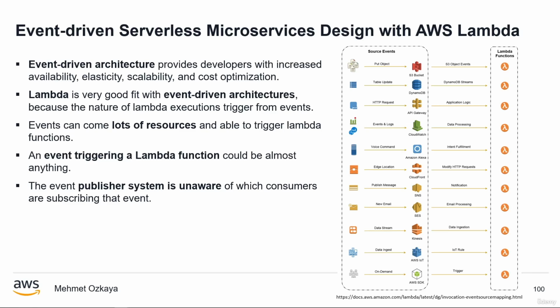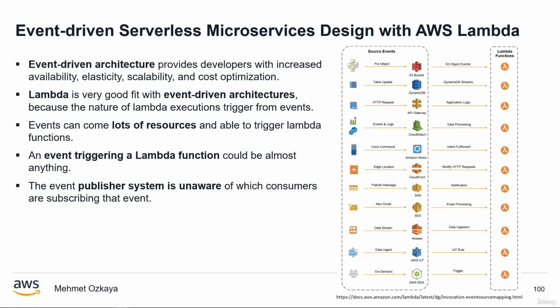An event triggering a Lambda function could be almost anything. You can see in the picture on the slide, from a REST API HTTP request with Amazon API Gateway, a scheduled task managed by an Amazon EventBridge rule, or an Amazon S3 notification like an object uploaded into a bucket. These are the main example use cases, but there are lots of possibilities to invoke a Lambda function with events. You can see in the picture there are lots of events coming from AWS resources. Even the simplest Lambda-based application uses at least one event. That's why we say AWS Lambda is a very good fit for event-driven architectures, because the fuel of AWS Lambda is events.